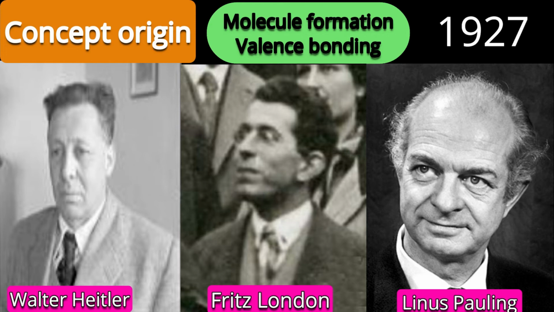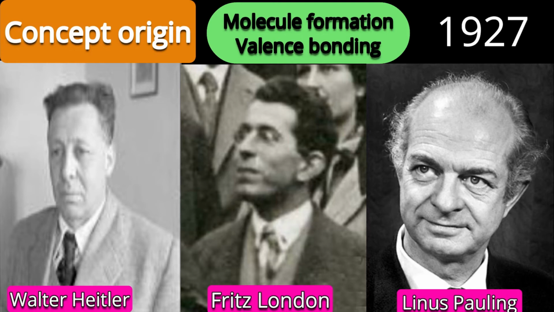The contribution of Linus Pauling is admirable. He explained the resonance concept, he explained the formal charge, he explained the bonding in various molecules. This valence bond theory is also called Linus Pauling theory because of his major contribution. So valence bond theory ruled the chemical bonding world for almost 30 years. But by the 1960s, people came across a few shortcomings of this valence bond theory.